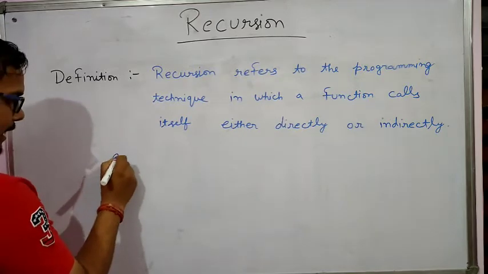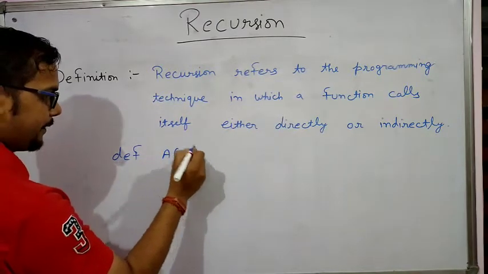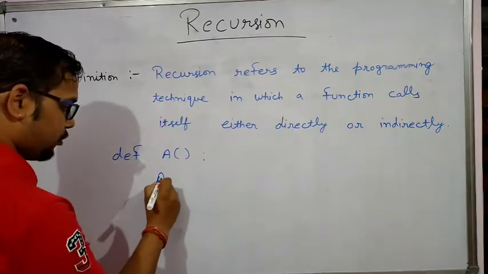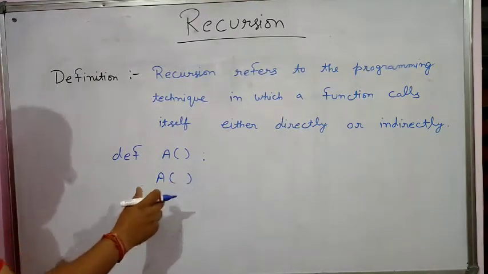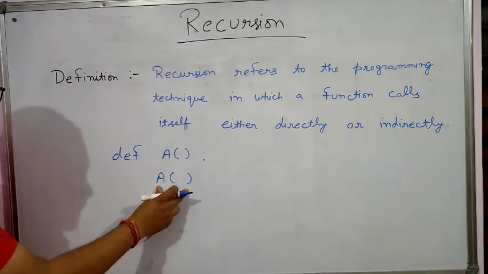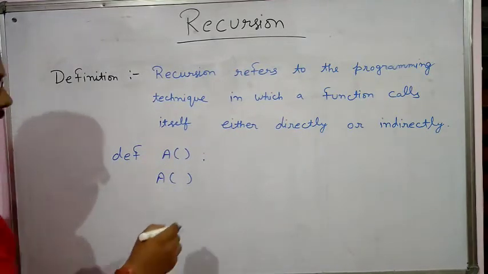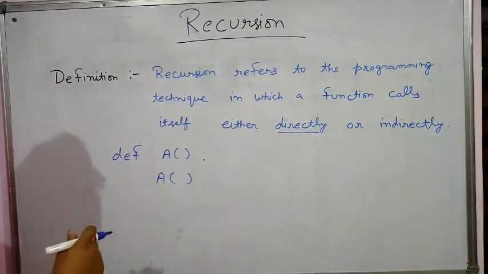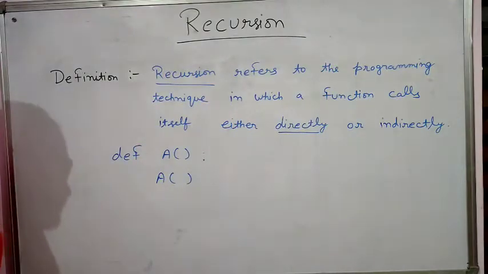Suppose that I have a function A. This is the definition of the function A, and this function calls itself. This is the calling part. If the function calling part is written inside the same function definition, that indicates direct calling of the function, which means recursion through the direct concept.